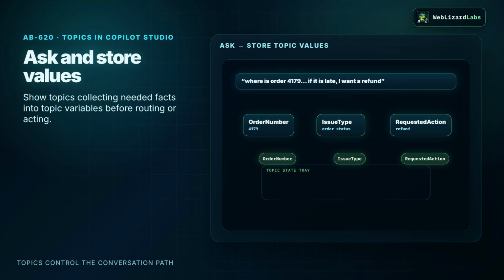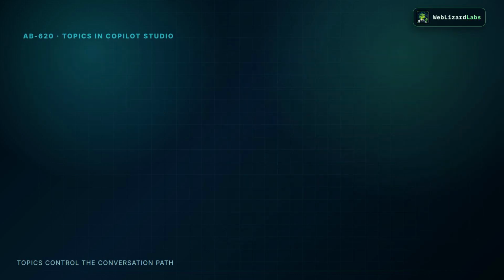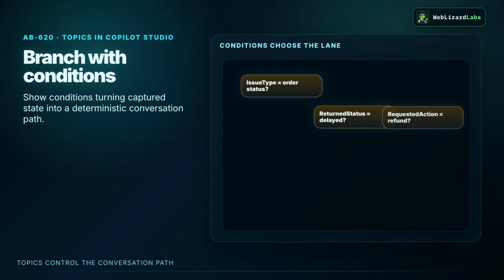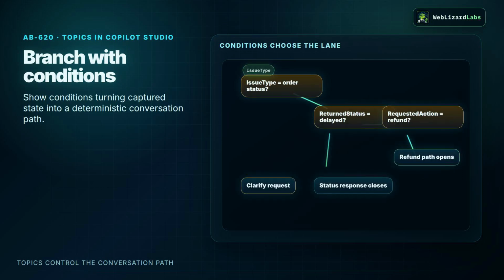Once the topic has state, conditions can route the user. If the issue type is order status, the topic checks the order. If the return status is delayed and the customer requested a refund, the refund path opens. If the order is on track, the topic gives the status and closes. If the request is unclear, the topic asks one more clarifying question.